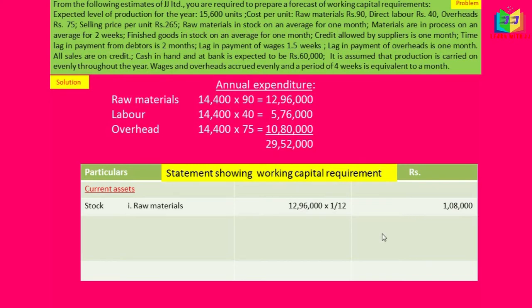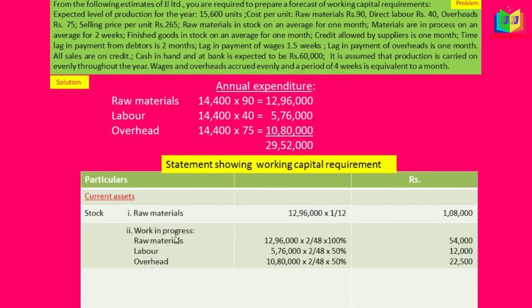Under stock, the next thing we have to write is work in progress. See the lag in payment. Materials are in process on an average for 2 weeks, so the lag in payment is 2 weeks. Under this work in progress, we have to take all these three, that is raw material, labor and overhead, because it is work in progress. These three will be involved in that.